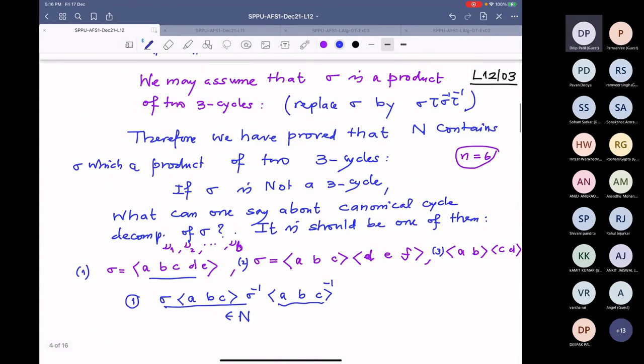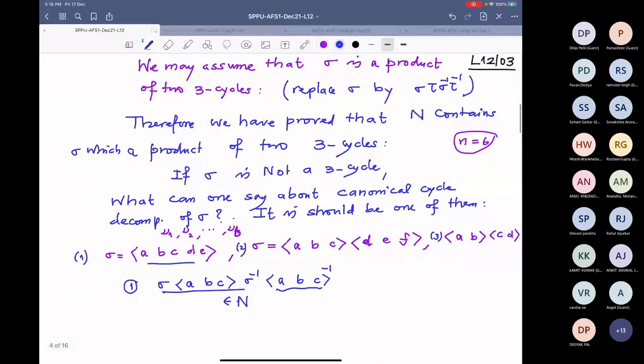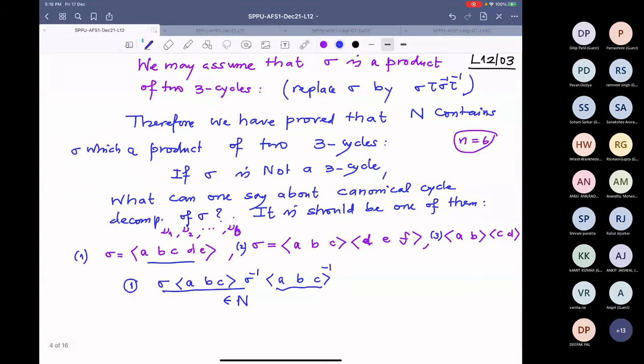Because we know that N contains a... or maybe I wrote the other way. Yes, I wrote... not this pairing, but see, this is in N because sigma is in N and this is in N. This is because of the normality.